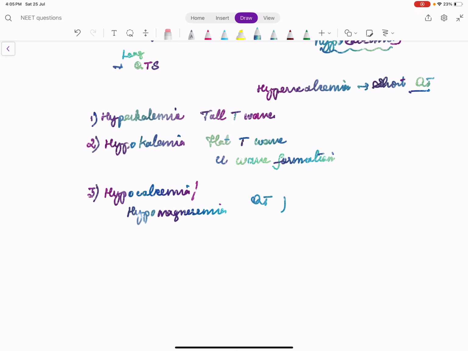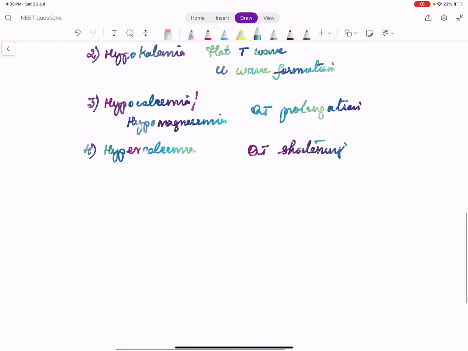QT prolongation. And what happens in hypercalcemia? QT shortening. And try to correlate it with the drugs.